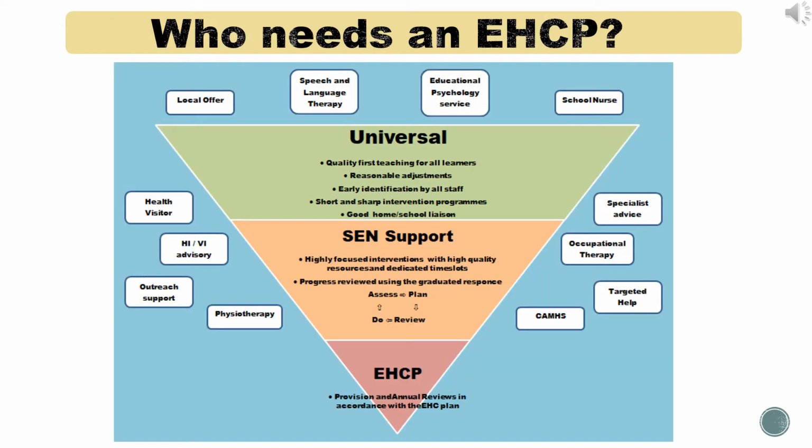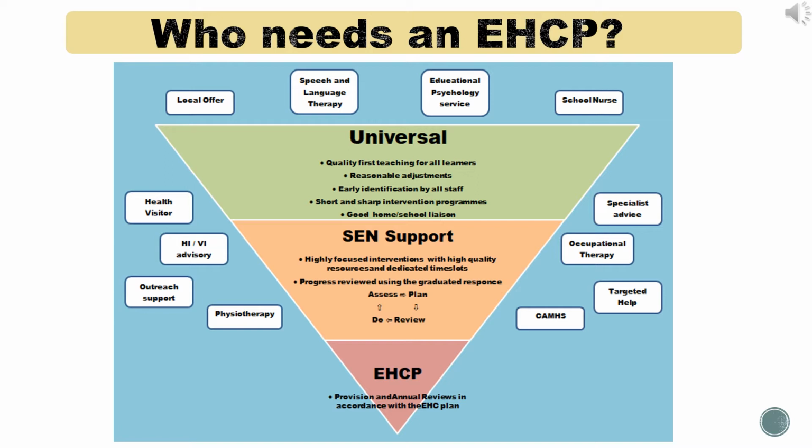This is a really good graph of different types of support that are available to young people. You look at universal support, which is generally for everybody who needs extra support. So early identification and reasonable adjustments made for the young person that can be accessed by anyone. SEN support, which stands for Special Educational Needs Support.